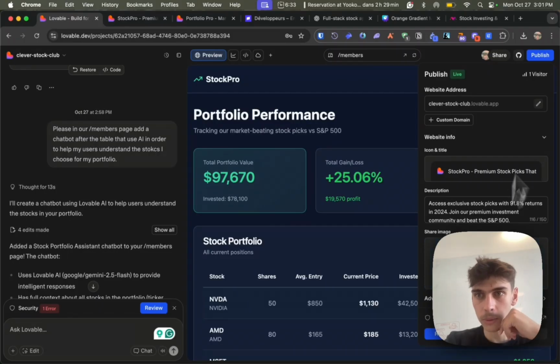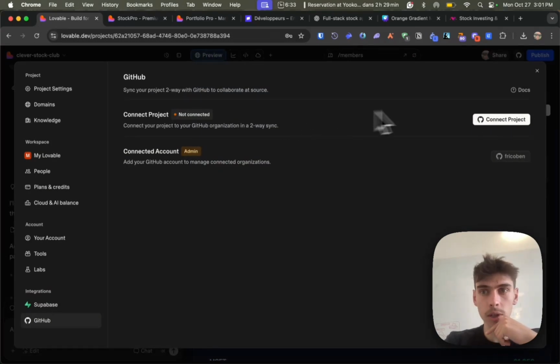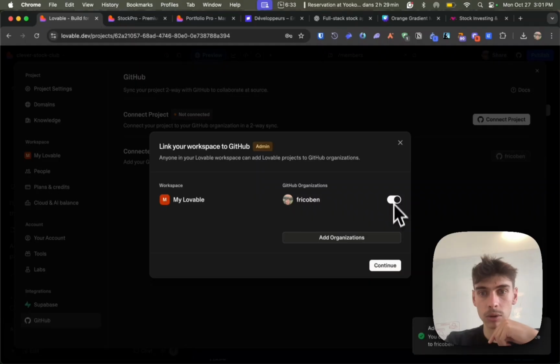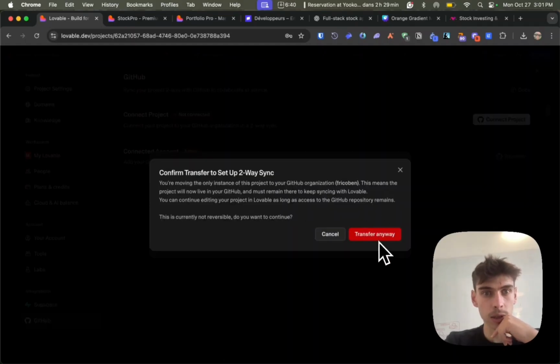We also have an image here. And now what we want to do is add my project to GitHub. So I'm going to connect my GitHub. I already have a connected account, which is my personal GitHub account. We probably also want to connect an organization. I will connect my personal organization, and here, click on connect. Okay, you're moving the only instance of this project to your GitHub organization.